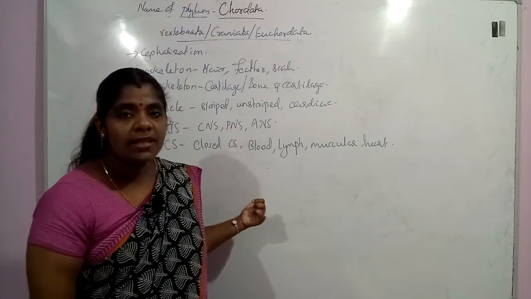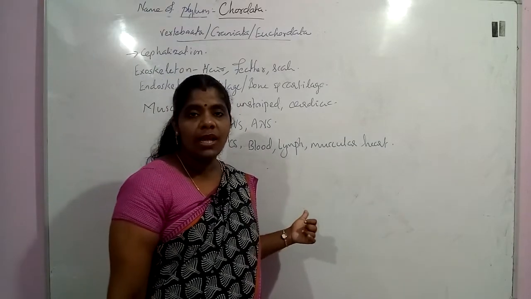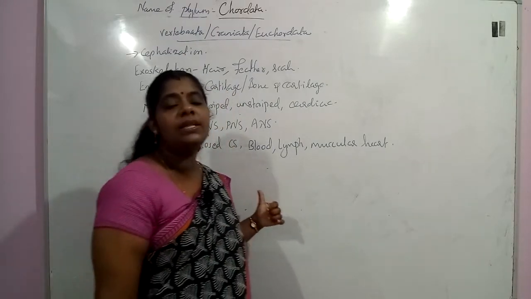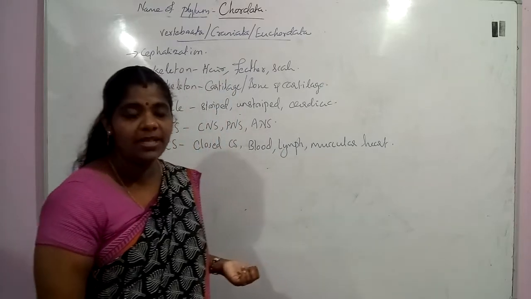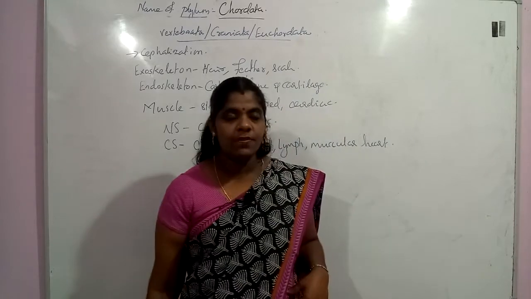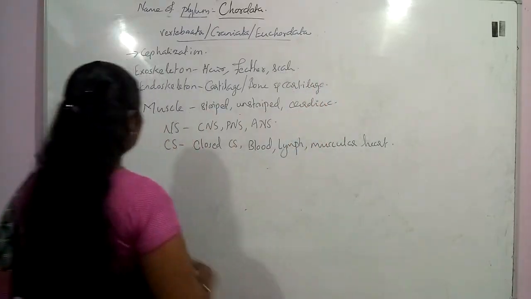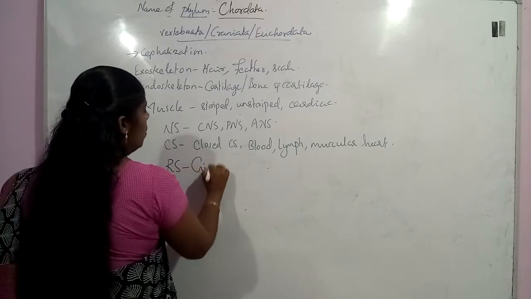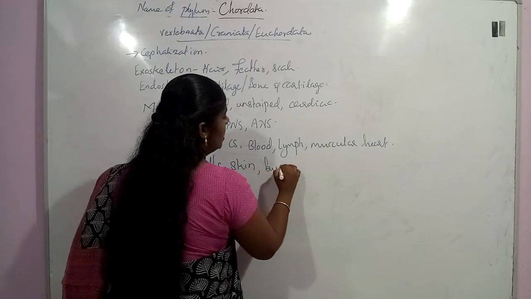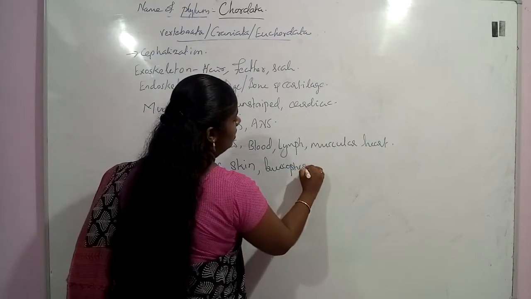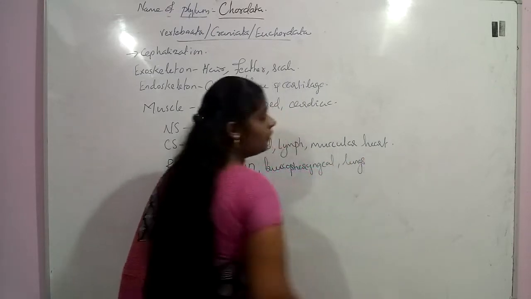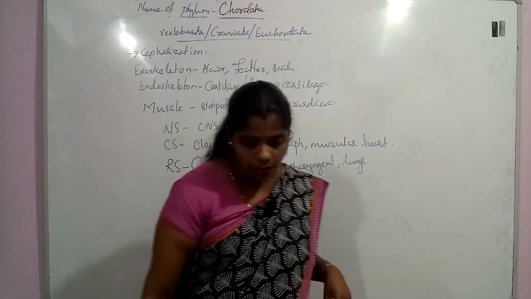In this group of organisms blood is the major circulatory fluid, and this blood consists of RBCs inside which the respiratory pigment hemoglobin is present. Now we can see the respiratory system in this group. Respiration can occur through gills, through skin, through the buccopharyngeal cavity, that is buccopharyngeal respiration, and it can also occur through the lungs. So these different types of respiration are present in this group of organisms.